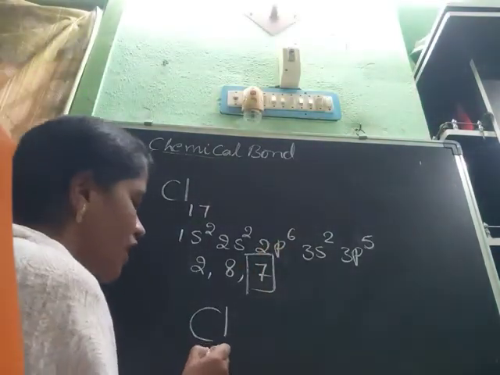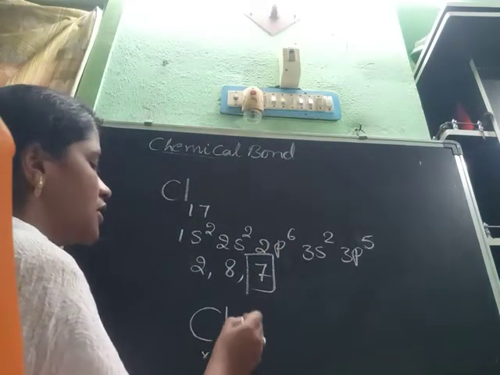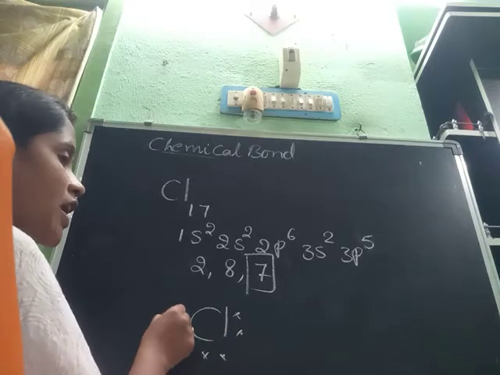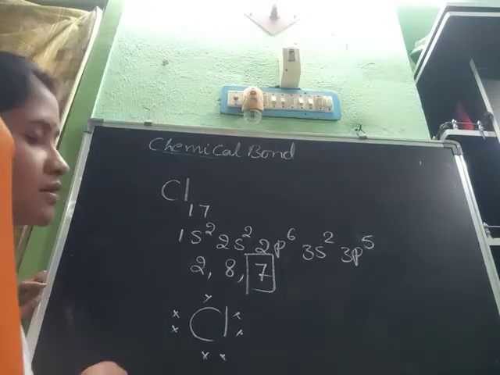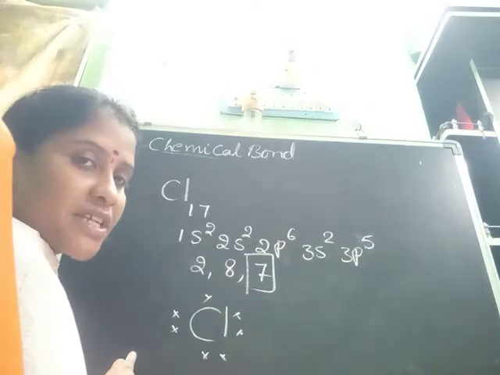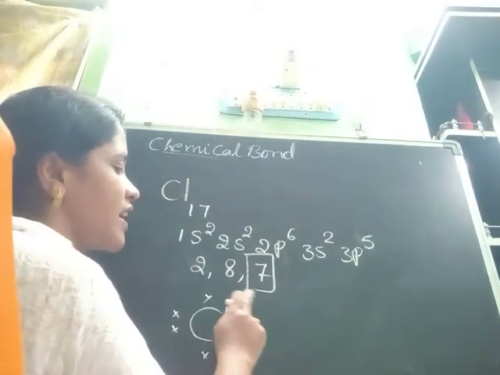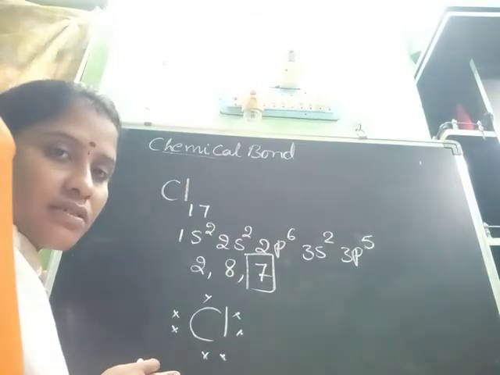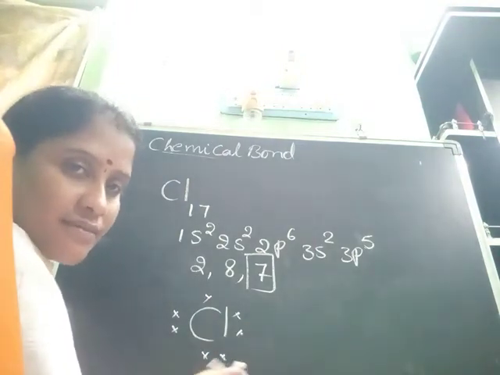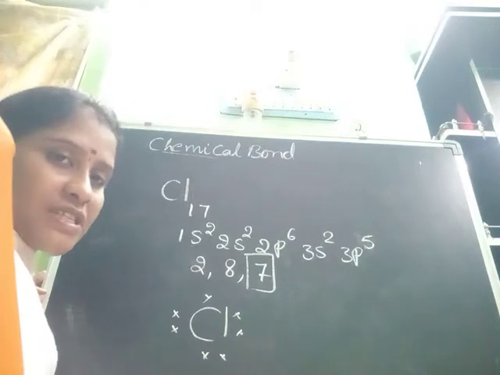Counting 1, 2, 3, 4, 5, 6, 7, I represent the 7 electrons as dots or crosses. This is the Lewis dot symbol for chlorine. Completed.